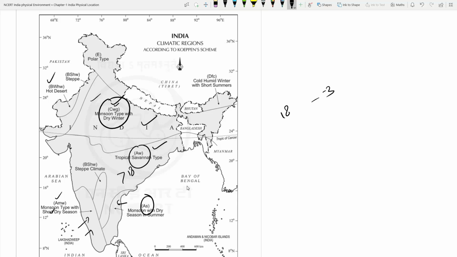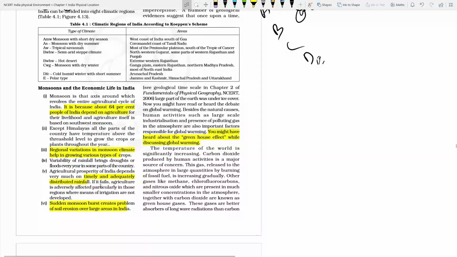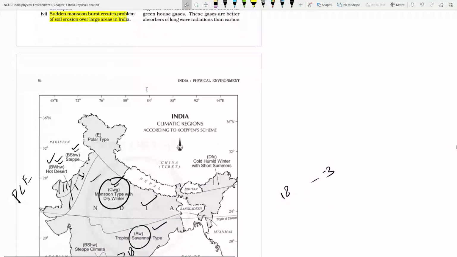B is there because precipitation is less than evaporation, isn't it? So with B, if SH is there then it is semi arid, eastern part of the area will be semi arid, and with B if W is there then it is arid. If H is there, hot. Okay. Now we have to look at more suffixes. You can see here W means semi arid, meaning winter dry, okay.